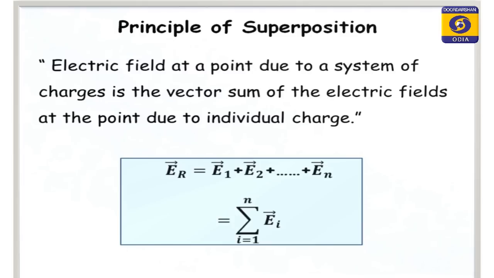That is, ER, E resultant at point P, is equal to E1 plus E2 up to En. If there are n charges, then it will be equal to the summation over i from 1 to n of Ei vector. If i is equal to 1, then it is E1, if i is equal to 2, then it is E2, and so on.